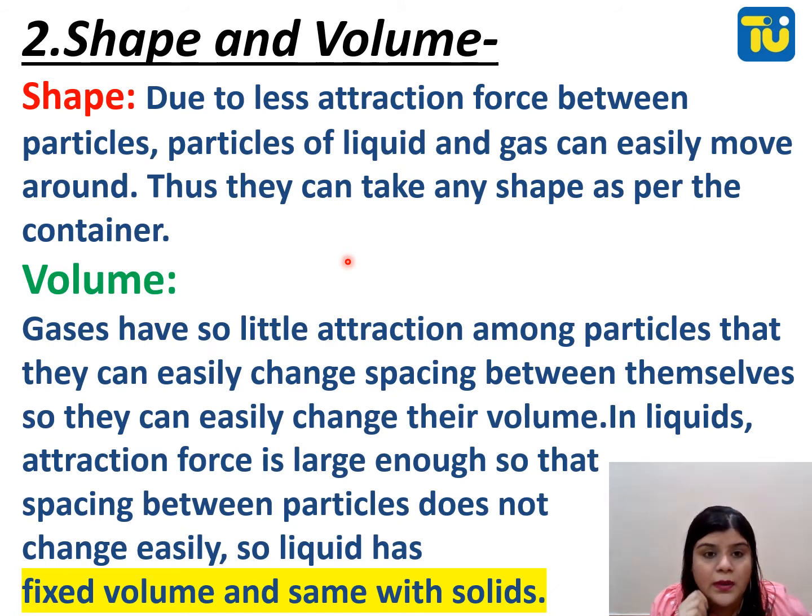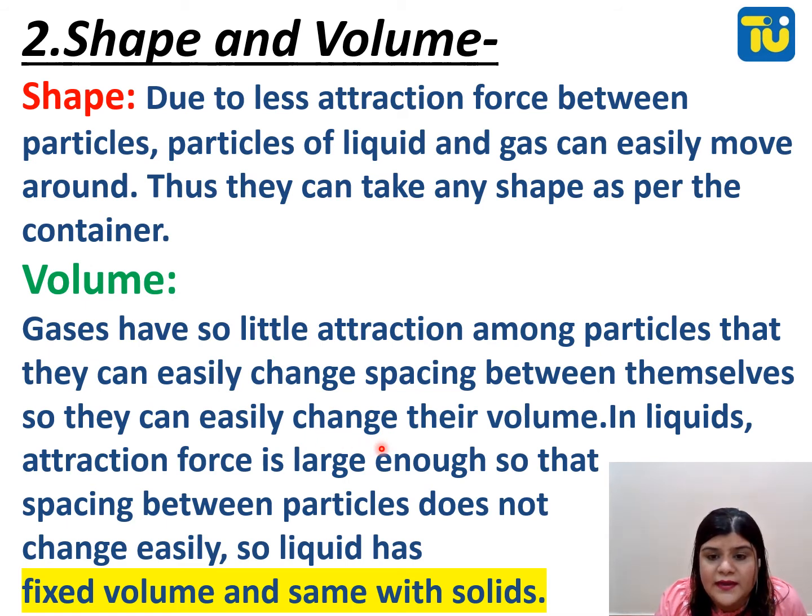Shape and volume. Shape: due to less attraction force between them, particles of liquids and gases move around. Their shape is not permanent. Thus, they can take shape as per the container. So, as you know, if you put the gas in the LPG cylinder, it will take the shape of the LPG cylinder. If you put it in your room, it will take the shape of the room, right? Volume. Gases have so little attraction among particles that they can easily change spacing between them.